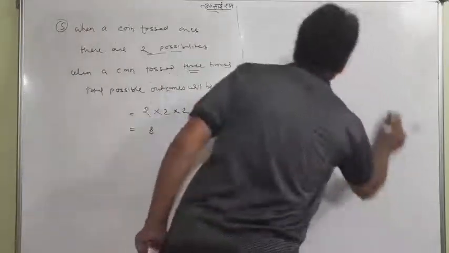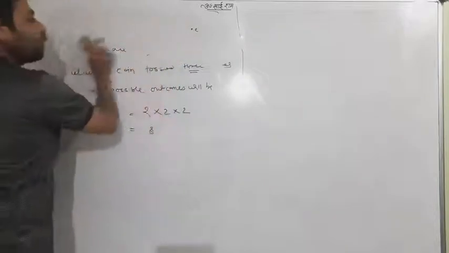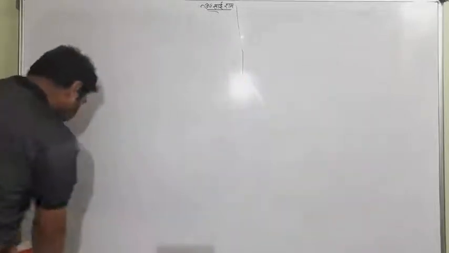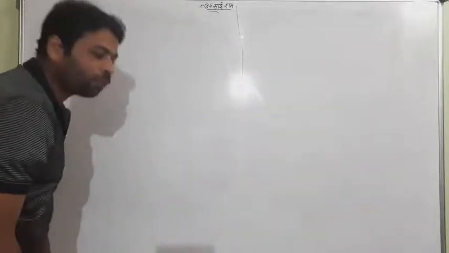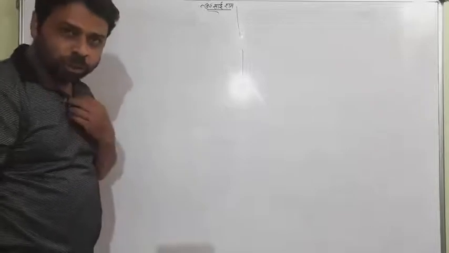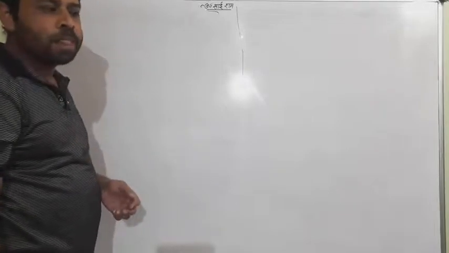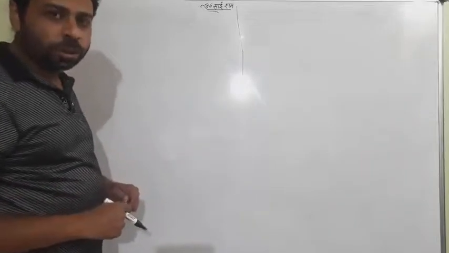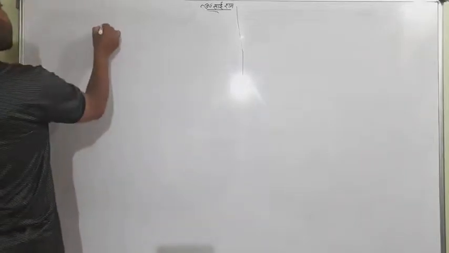So these were the two questions which I wished to tell you. Now I will move on to the next concept. We are still a bit far away from permutation and combination. Before it, we have to learn a very important thing which is actually related to permutation and combination, and that is the factorial sign.